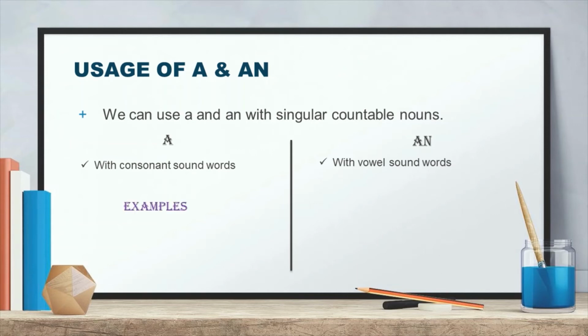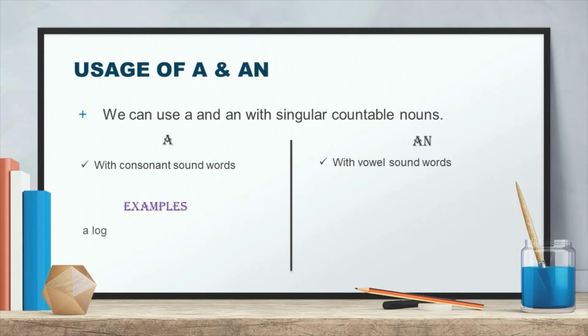Now when I told you that there is one exception also, that a can be used with the words which sound like consonants, even if that word starts with a vowel. If that word gives the sound of a consonant, then we can use a before that word. I will show you some examples.